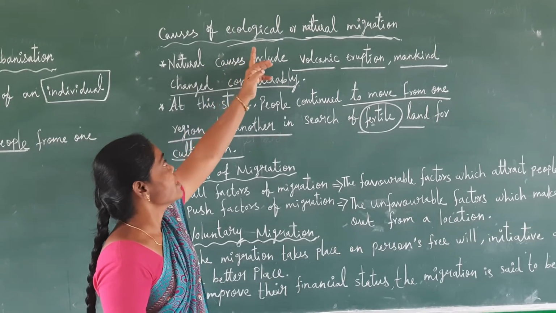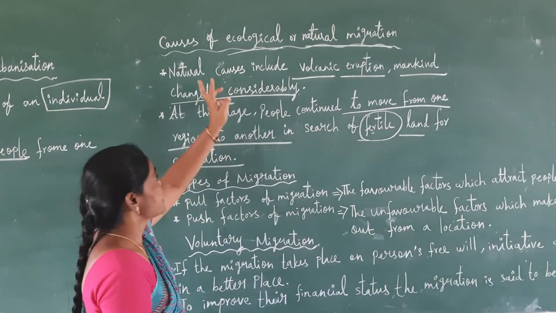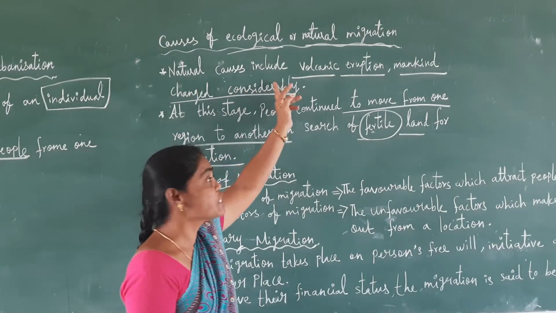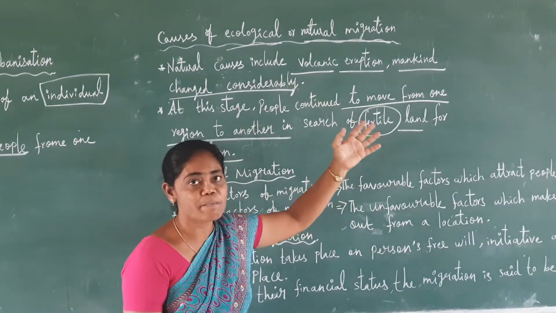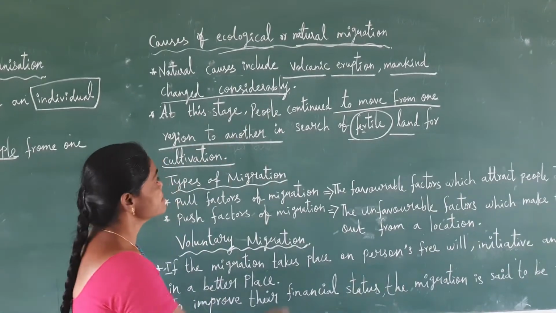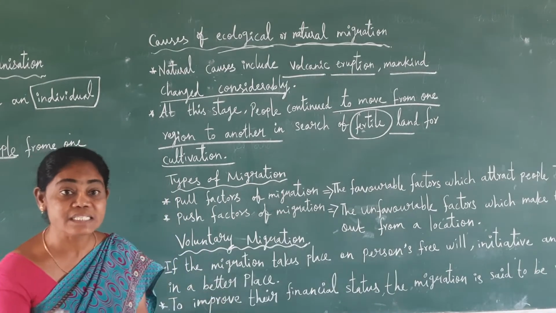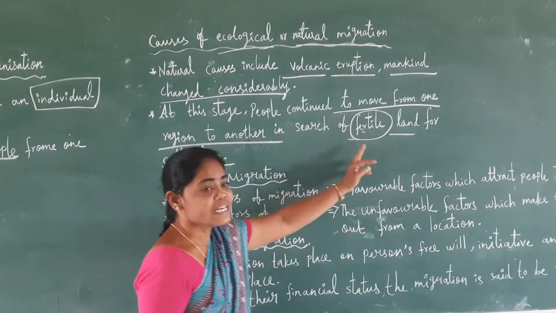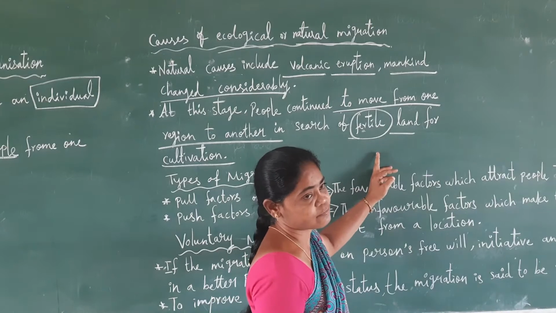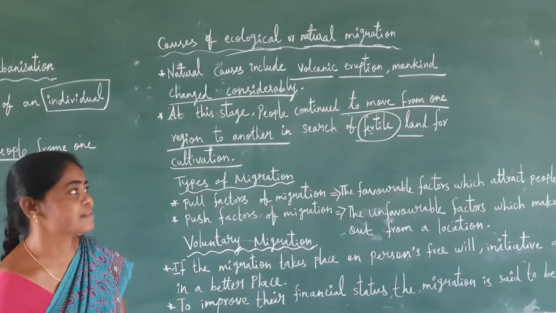Causes of ecological or natural migration. Natural migration includes volcanic eruption, and mankind changed considerably. At this stage, people continue to move from one place to another in search of good fertile land for cultivation.